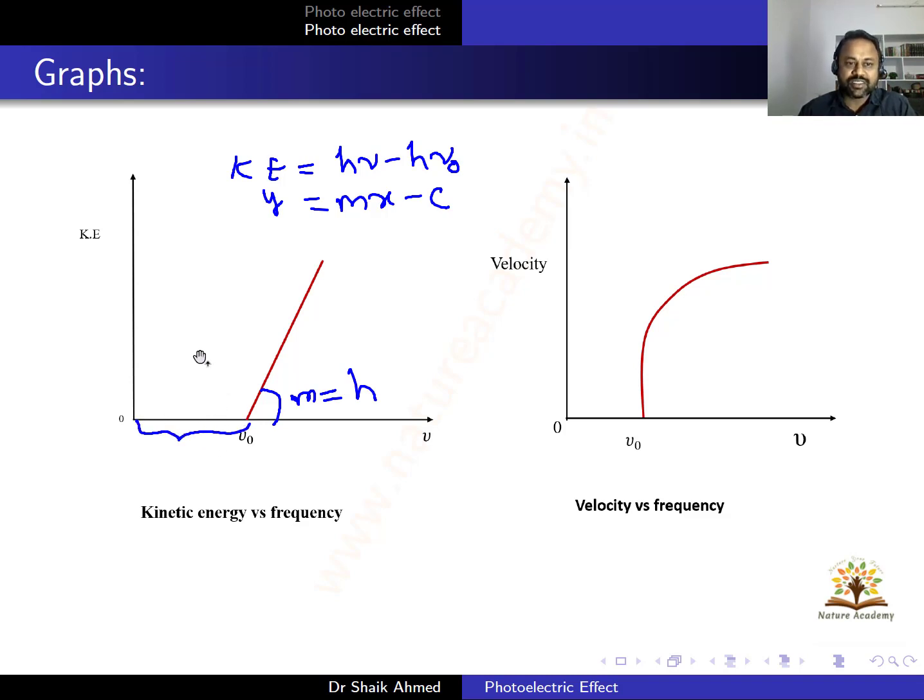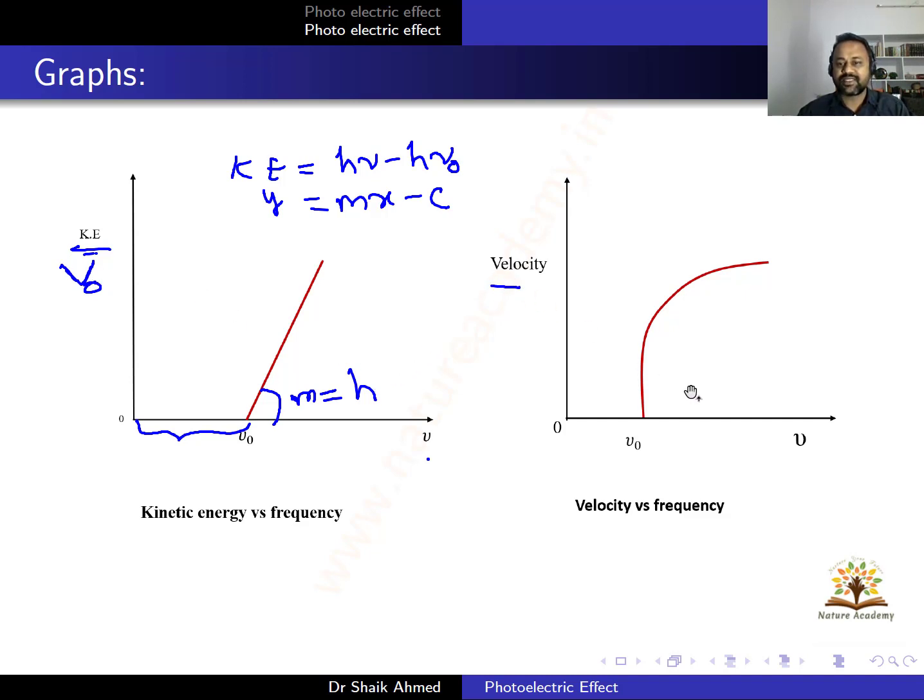We have calculated all these things. KE is proportional to the stopping potential. The graph between kinetic energy and frequency, and stopping potential and frequency, have similar behavior. Why? Because KE is equal to e V naught. Okay, so we'll look at that one also.